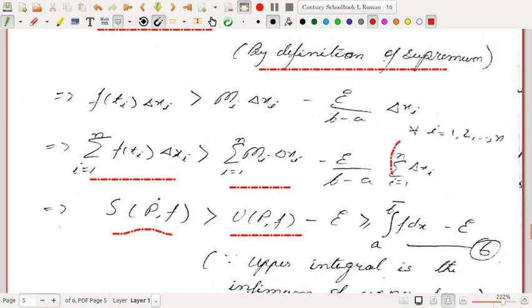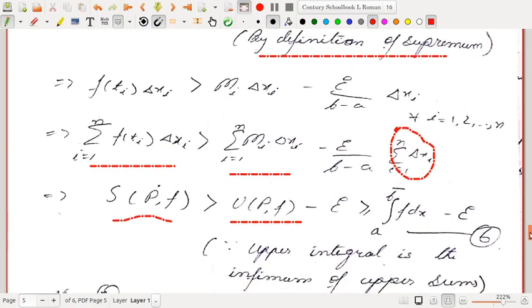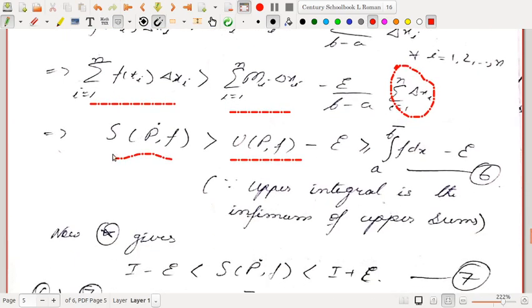This quantity is nothing but b minus a. We have seen this several times. This is just the length of all the subintervals. So ultimately we have got that the Riemann sum is strictly greater than the upper integral minus epsilon. Why is this so? Because the upper integral is the infimum of all upper sums, so any given upper sum U(P, f) is always greater than or equal to the upper integral. So we have shown that the Riemann sum is strictly greater than the upper integral minus epsilon.